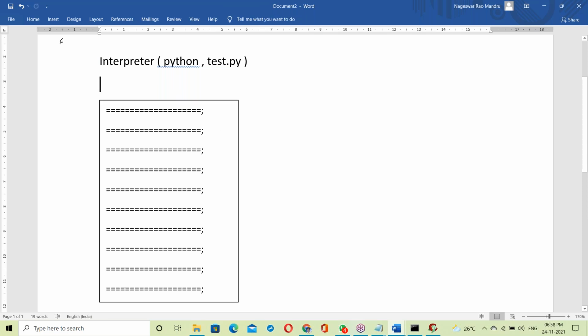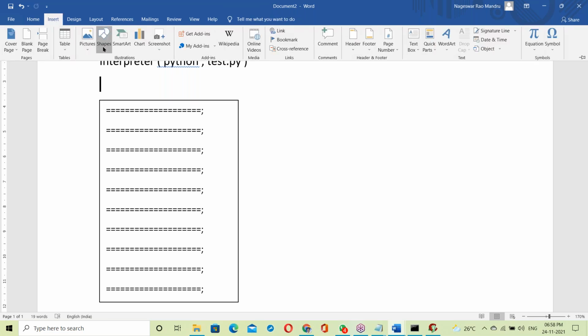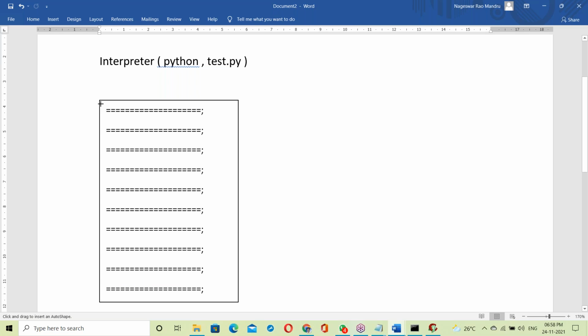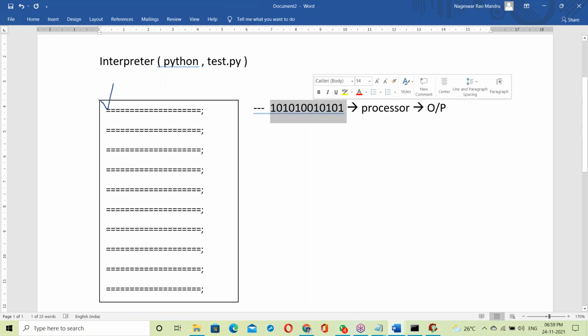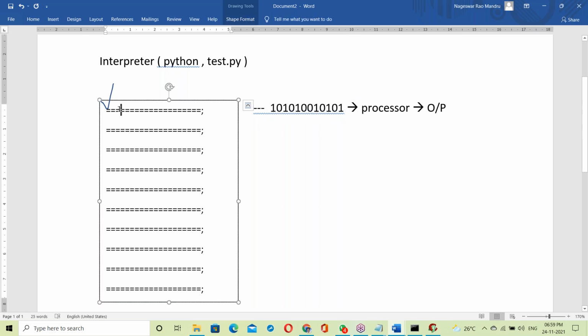See, interpreter. First of all, the interpreter checks the first line. Suppose the first line is correct. That first line is simply converted into binary code, zeros and ones format, and given to the processor. The processor generates output. So once the first line is correct, it immediately executes and generates output. So the first line is over.